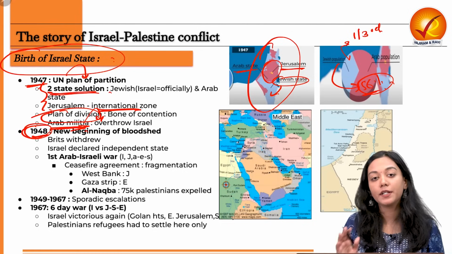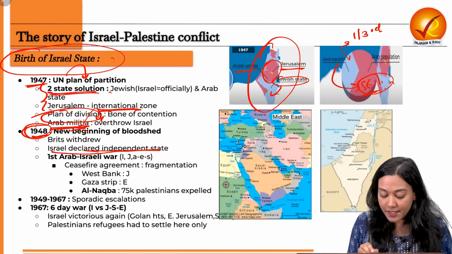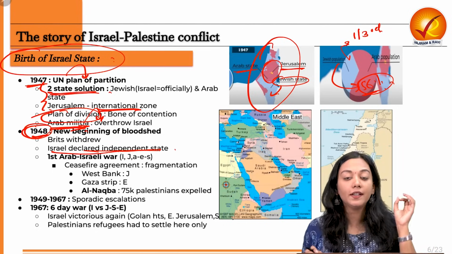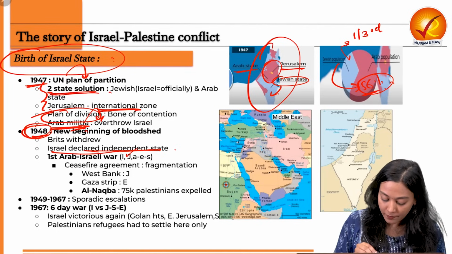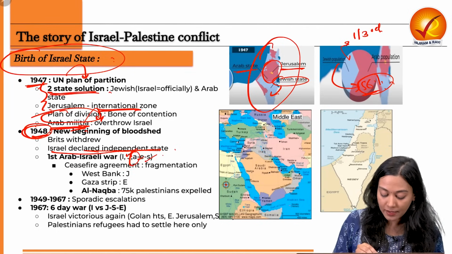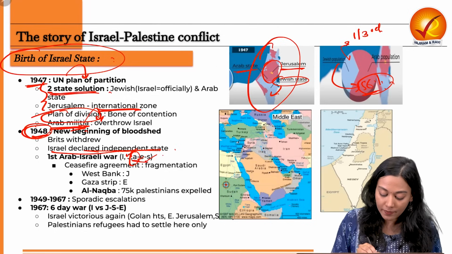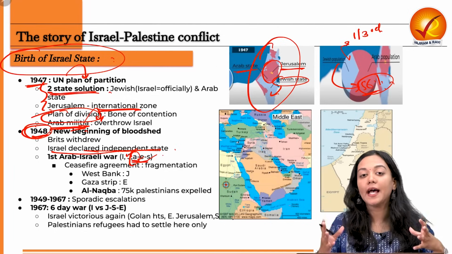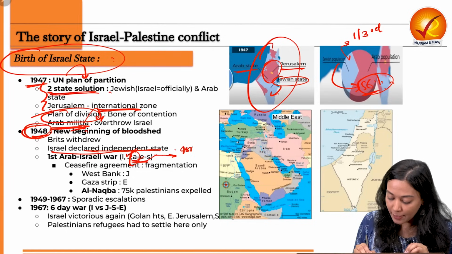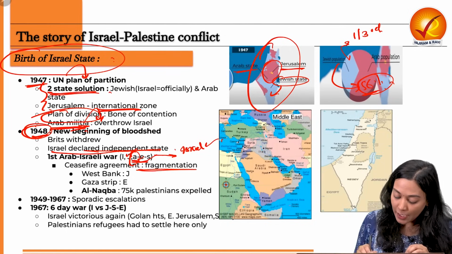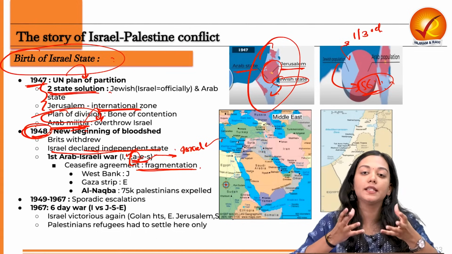But now from 1948, when the British formally declared their withdrawal from the region, Israel declared itself an independent state. This immediately triggered the Arab people, the Arab League or the Arab states of Jordan, Egypt, Syria, and the Palestinians that were living in the Israel region. All of them came together and the Arab League attacked Israel. Now, as a result of this war, Israel emerged victorious, and a ceasefire agreement was set in place in order to promote peace in this region.